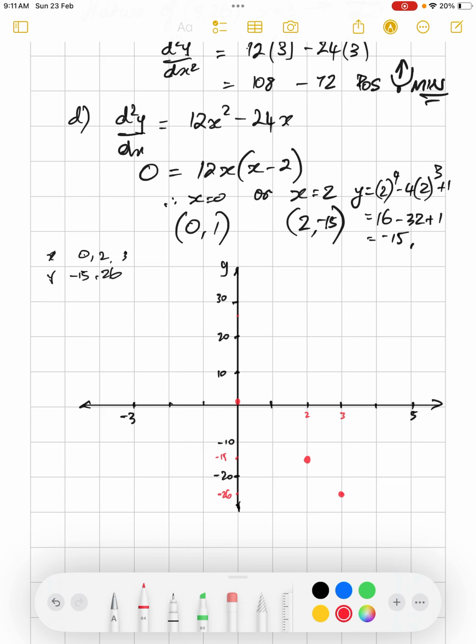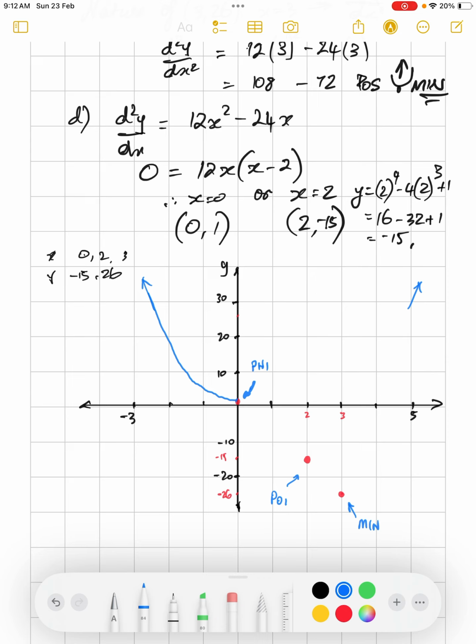Okay. And it's going to be going up and up as we established. So there's going to be a point of inflection here. This is a point of horizontal inflection. This is a minimum. This is a point of oblique inflection. So we come down and we're going to be turning there, leveling out. Then it continues.